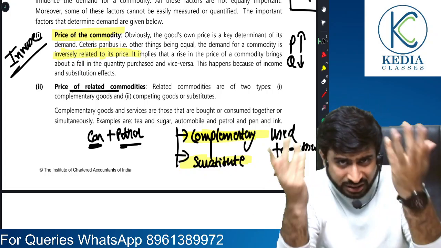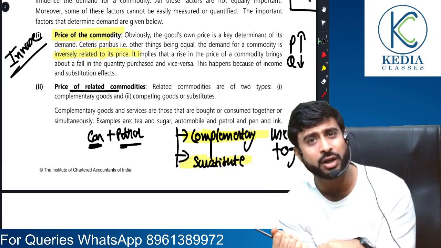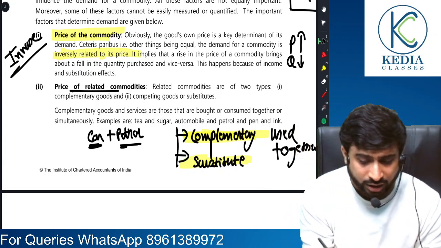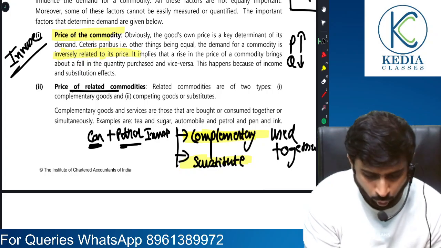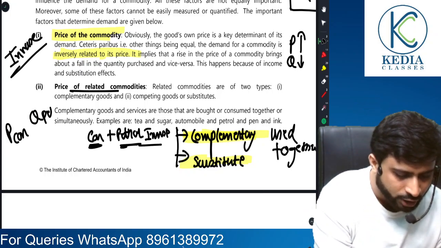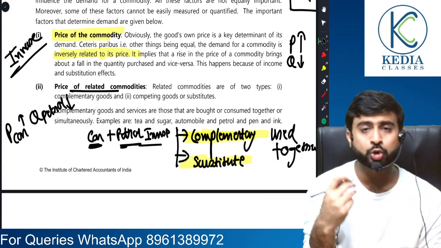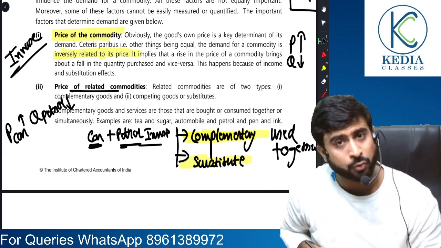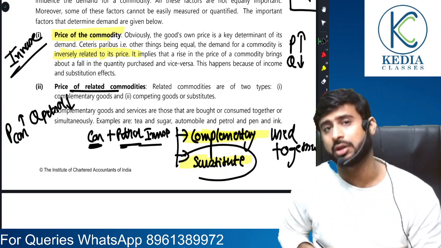Come on, it is common sense that if there is falling demand for car, there is going to be a falling demand for petrol. So in case of complementary goods also, there is an inverse relationship. When price of car rises, quantity demanded of petrol falls. So what kind of relationship is seen in case of complementary goods? Inverse relationship.